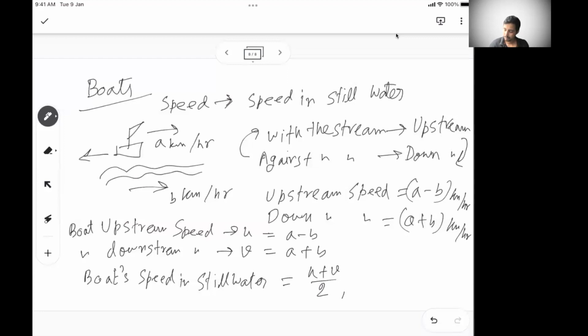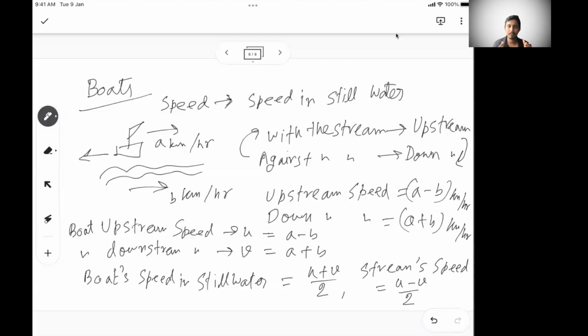Similarly, stream speed in this case is (u minus v) by 2. Basically, if you know u equals a minus b and v equals a plus b, how do you calculate a and b? You can just add u plus v and you will get 2a, and that means (u plus v) by 2 is equal to a. A is nothing but boat speed in still water.